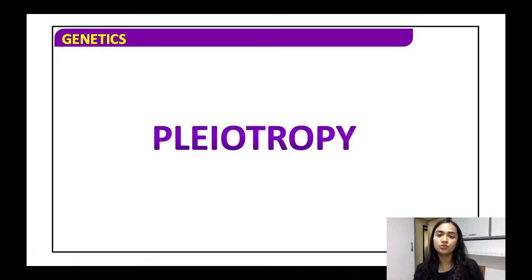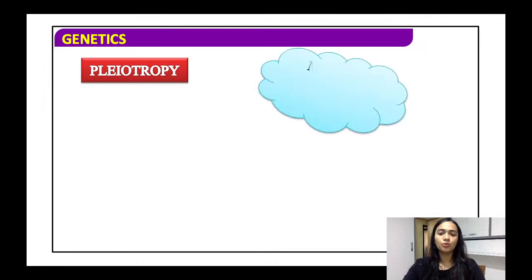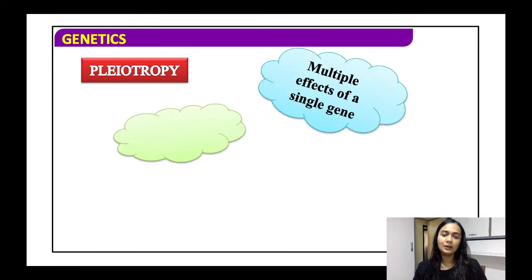Now we will move to a very interesting concept of pleiotropy, all right. So, what is meant by pleiotropy? Pleiotropy means multiple effects of a single gene.